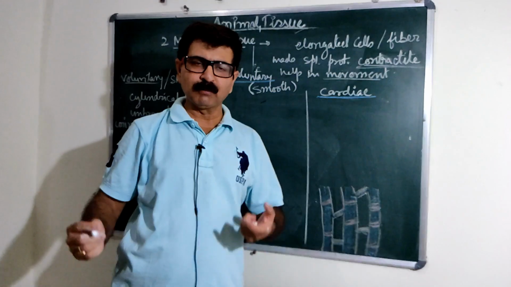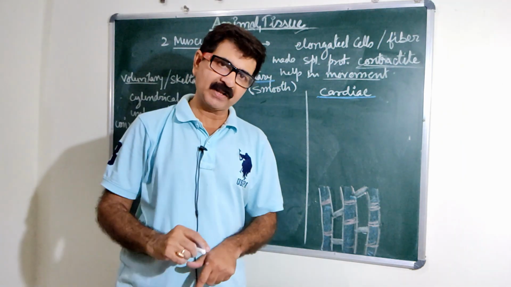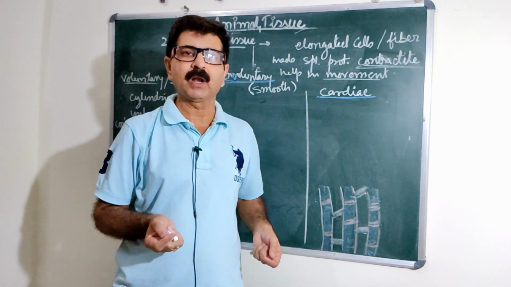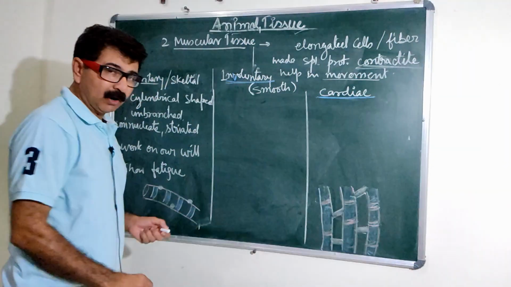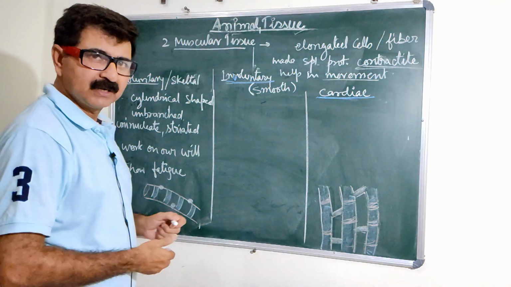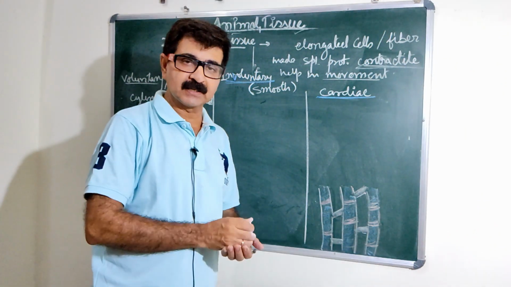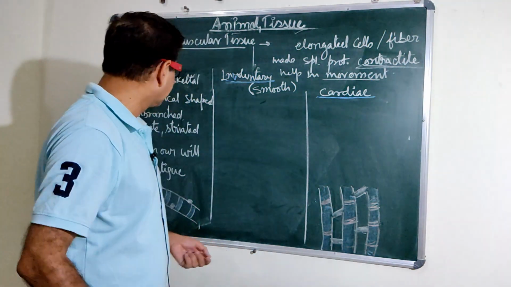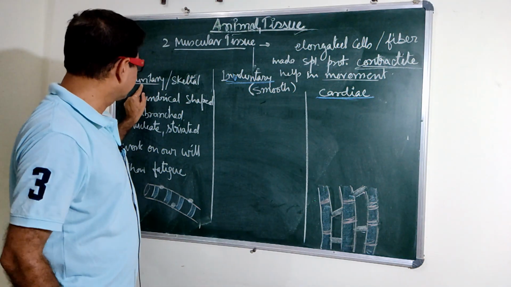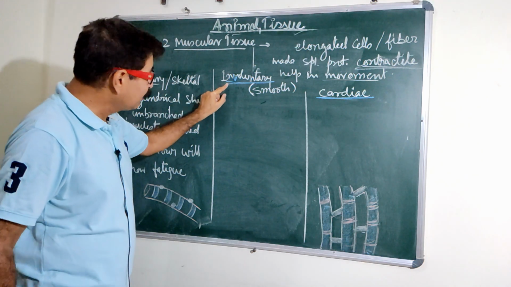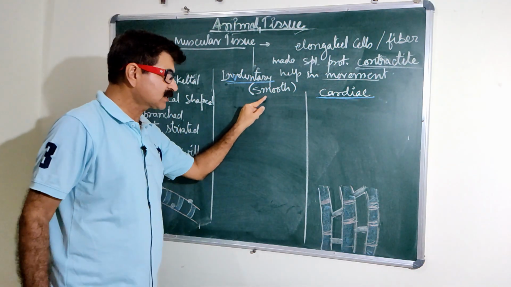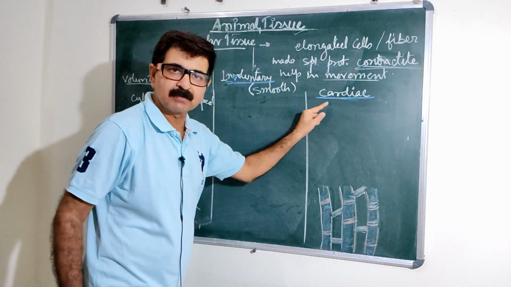Because of this only the body is able to move, whether on our will or without will. On the basis of structure and function, the muscles are divided into three categories. One, the voluntary muscles, also known as skeletal muscles. Second, involuntary muscles or smooth muscles, and third, the cardiac muscles.